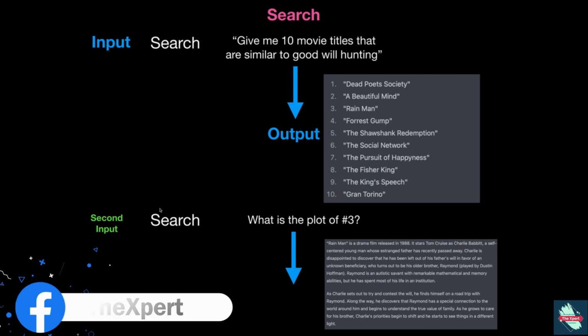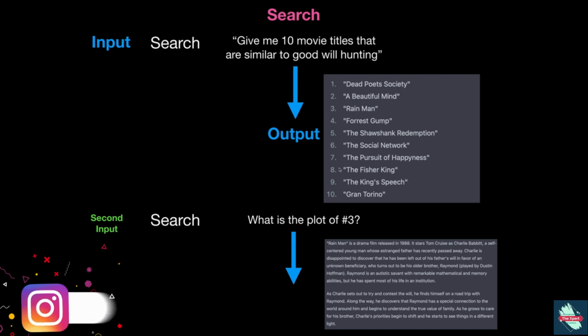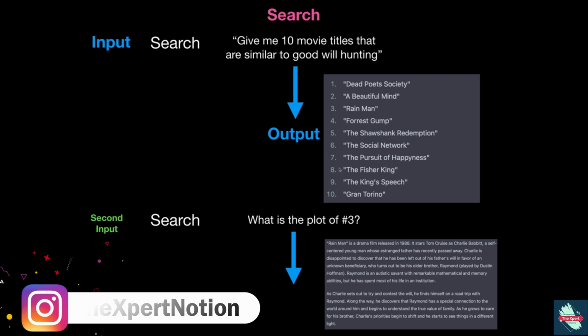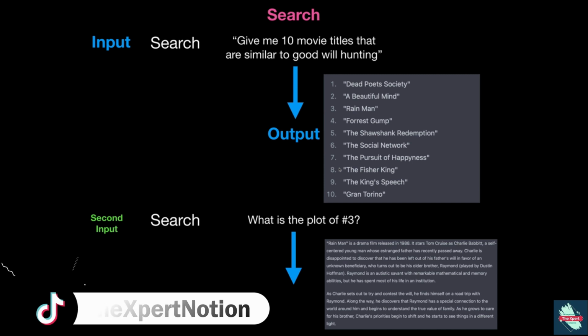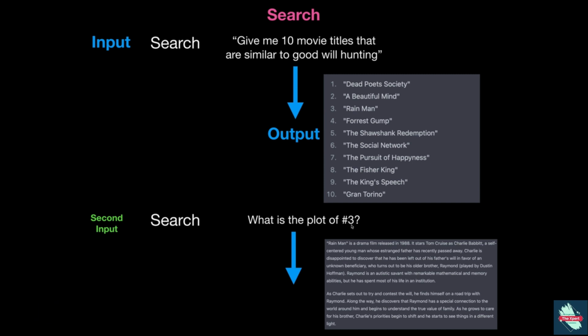The difference to point out is that ChatGPT has short-term memory. It can remember the conversation you had, so it's like talking to a person. If you say, "What is the plot of number 3?" and we look at number 3, it's Rain Man. It's remembering the context of the conversation like a human would, and it can expand on this information that it gave us. What it's doing is unpacking this data for more information, which is really interesting if you think about it, because it's presenting us with initial information, but we can expand that data.